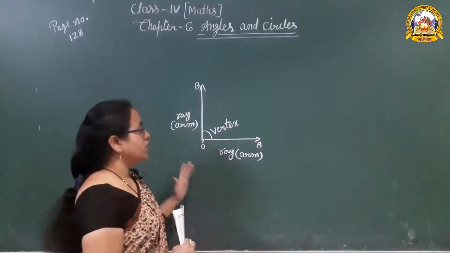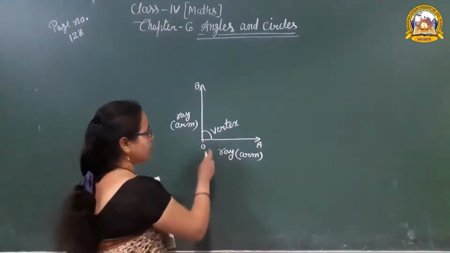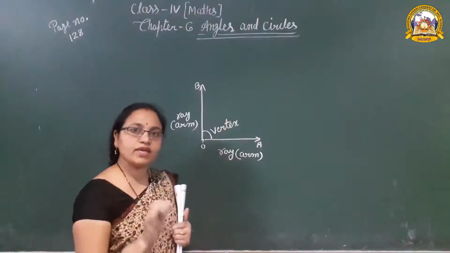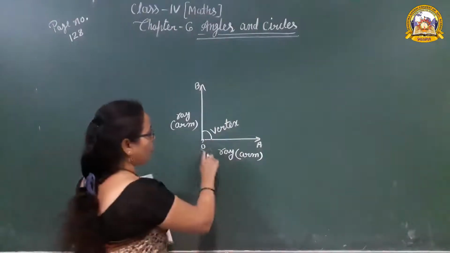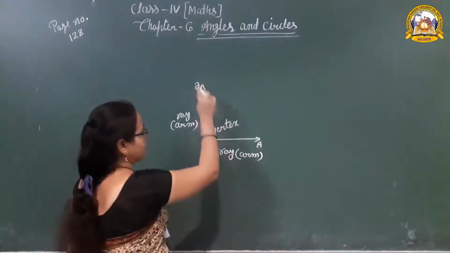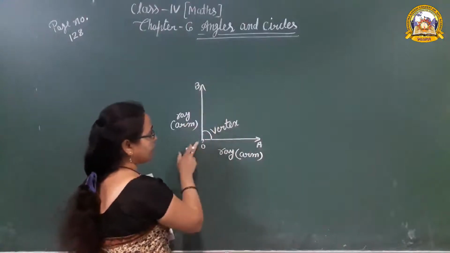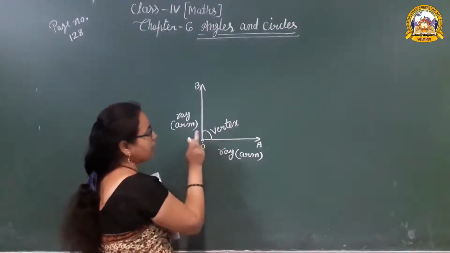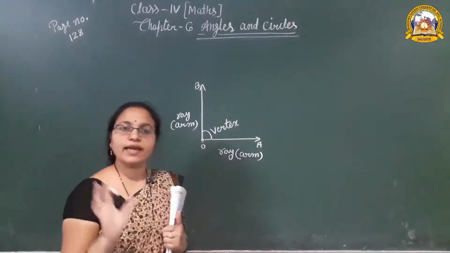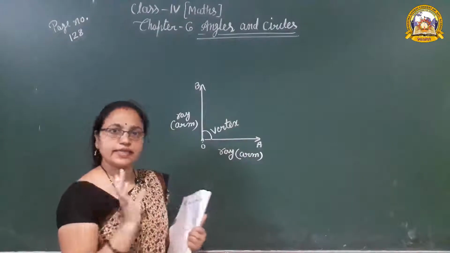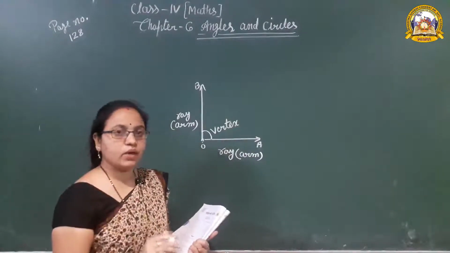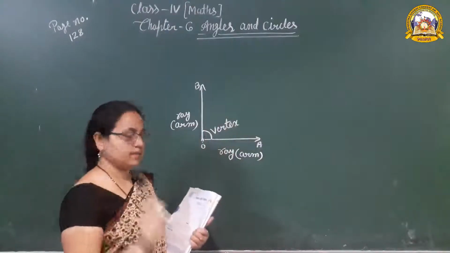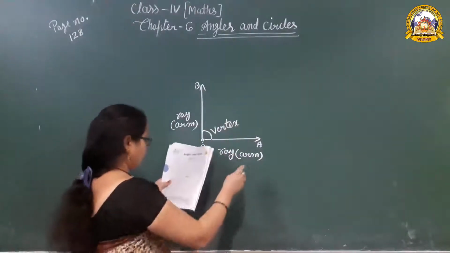Okay. When the two arms, which two arms? OA and OB, they are the arms. In other words, we can say rays. OA and OB, when the two rays meet at the same point and form an angle. That is the definition of the angle. Okay, this vertex is known as the angle. Now